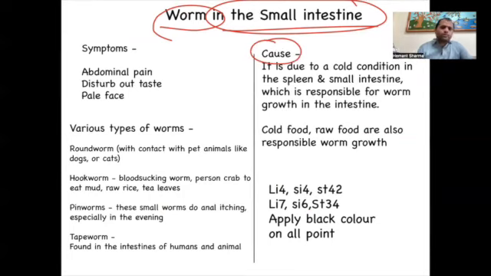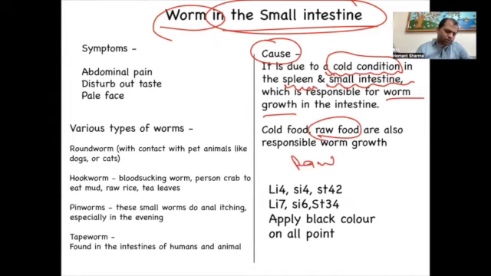So if we talk about the worm, generally we have kept this condition in the excessive, but worms happen more in the cold condition, when the person has cold condition of the spleen or the small intestine, which is the favorable atmosphere for worm growth. When the person is eating too much raw food, too much raw salad, in the raw salad there are very teeny worms. Sometimes the person eats them also, right?